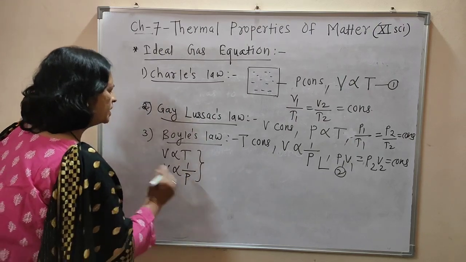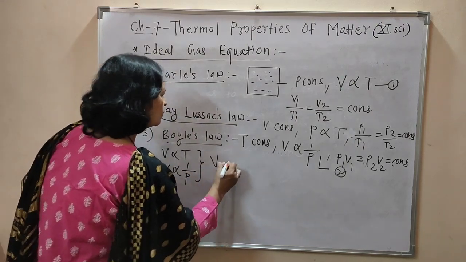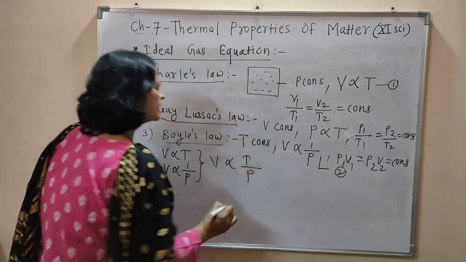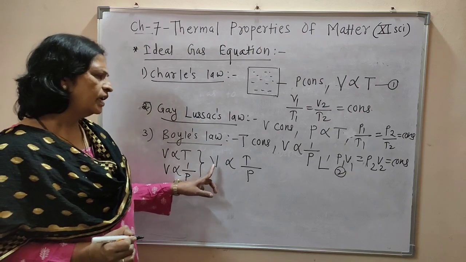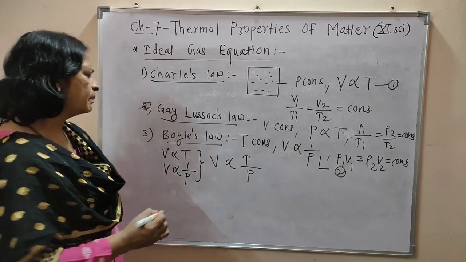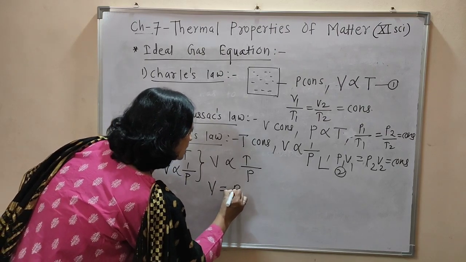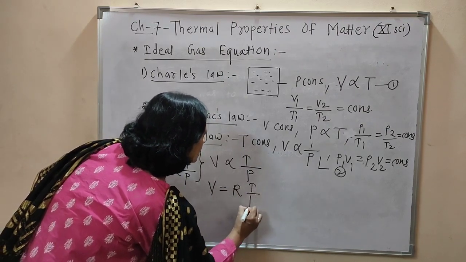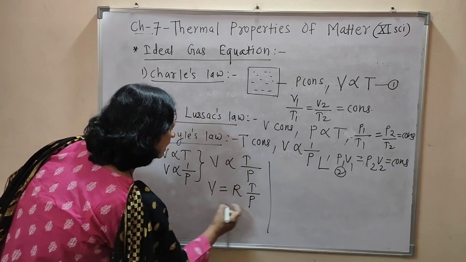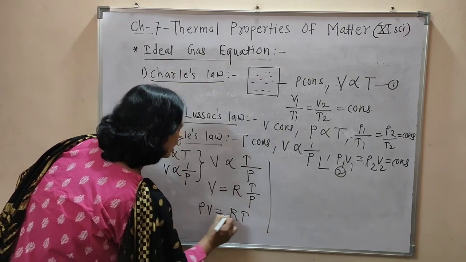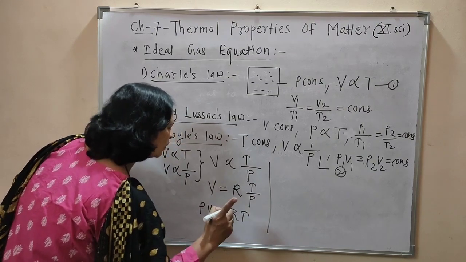Now combining these two equations, we can write volume is directly proportional to temperature and inversely proportional to pressure. To remove this proportionality sign, we put a constant, and that constant is R, the universal gas constant. Rearranging this equation, we can write PV equals RT, and this is for 1 mole of a gas.